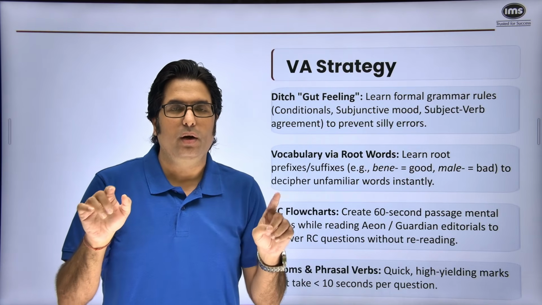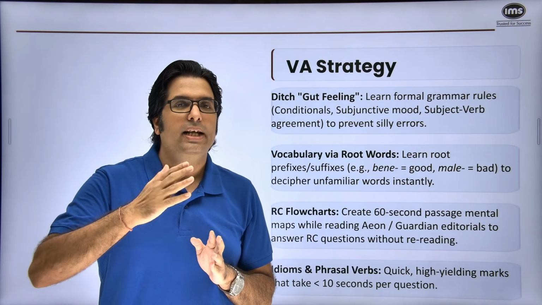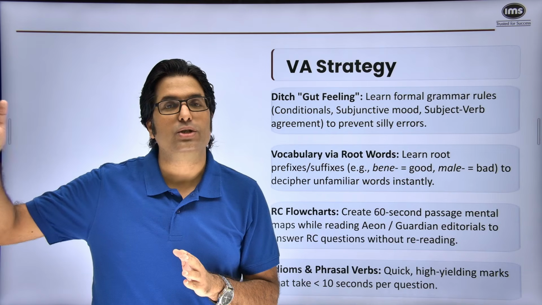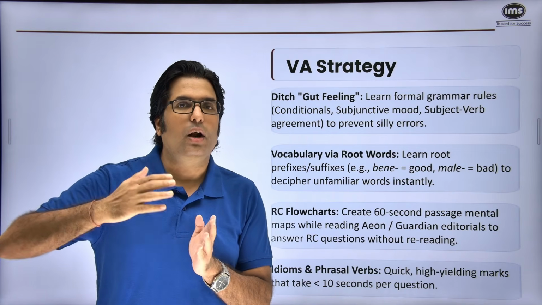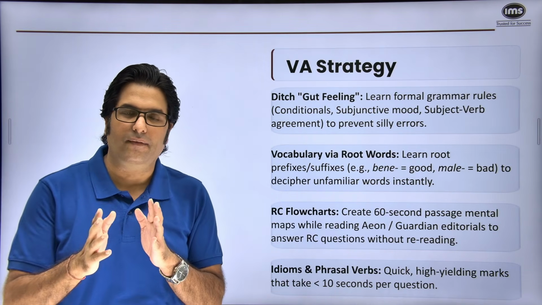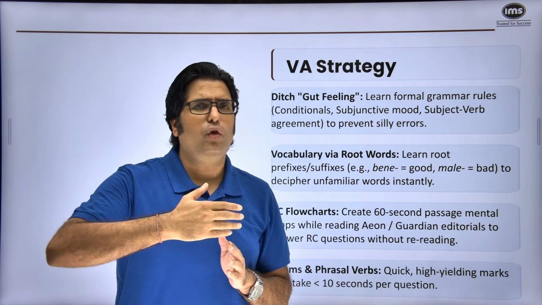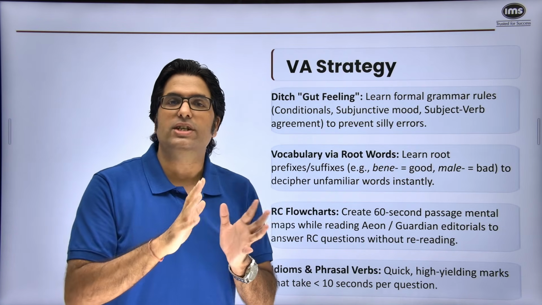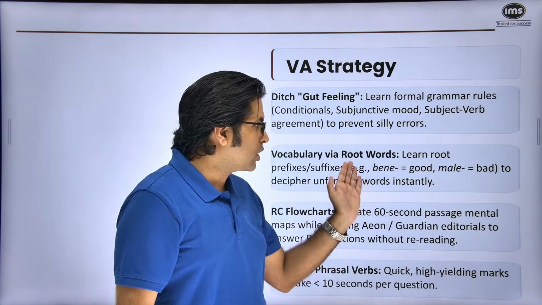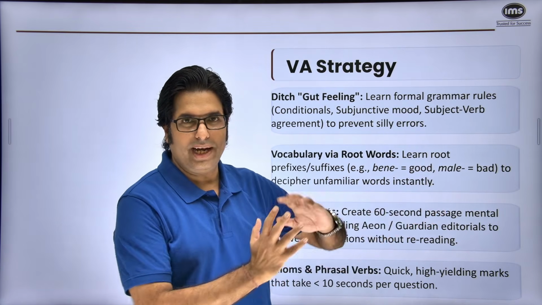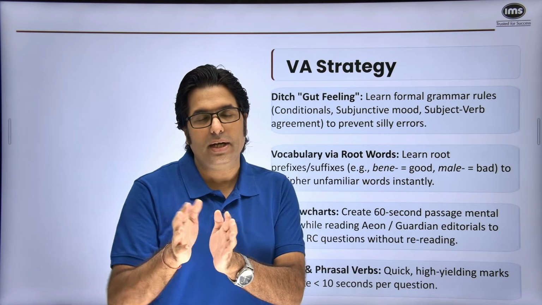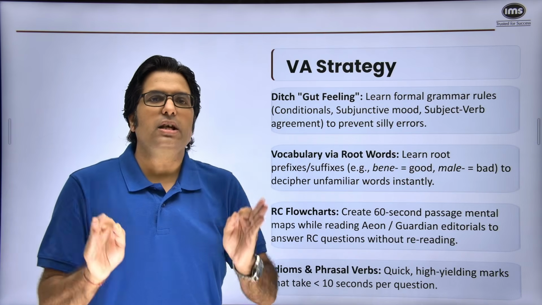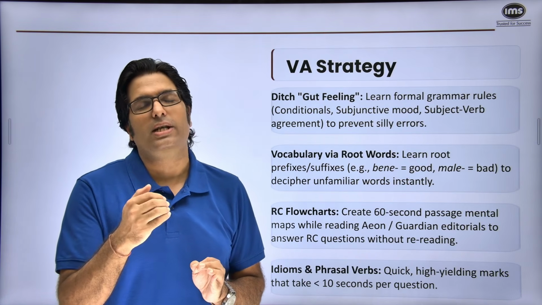A lot of times you'll look at legal documents and say that this is the bona fide document of so and so company. It is not allowed to be used without prior permission and stuff like that. Then you have a lot of words like benevolent that again relate to ben, something which is good. A lot of words which are opposite to that, which is mal. So benevolence opposite would be malevolent, and so on. You could memorize a lot of words very, very quickly if you understand root words.